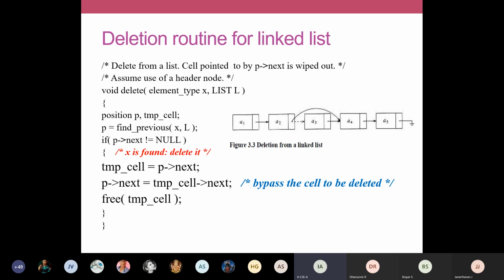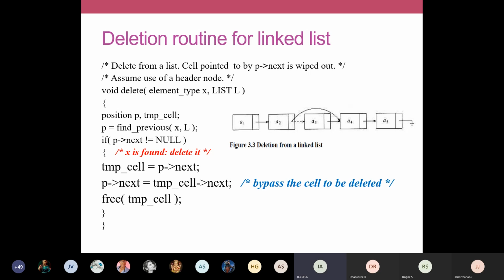But it should not be null. If it is not null, then we can proceed. If it is not null, you have some node. You are just before that node. You got correctly the previous node. So it must not be null. Only if I reach the end of the list, it means that a search item is not present. But if I have not reached the end of the list, it will have something. Is it not? P arrow next will have something, some address of the next node. So P arrow next must not be null.